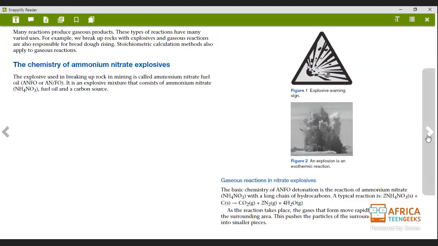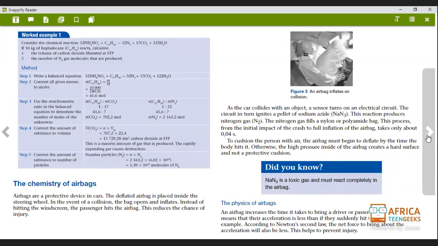There's an example that I want us to do now that's also found in the textbook. Here we are. They say consider the chemical reaction, which is the one that's given there. If 10 kg of heptadecane reacts, calculate the volume of carbon dioxide liberated at STP. That's the first one. Number two, the number of nitrogen gas molecules that are produced.